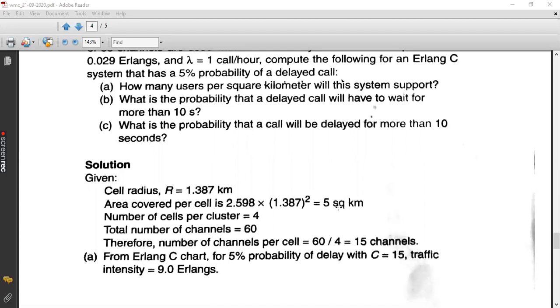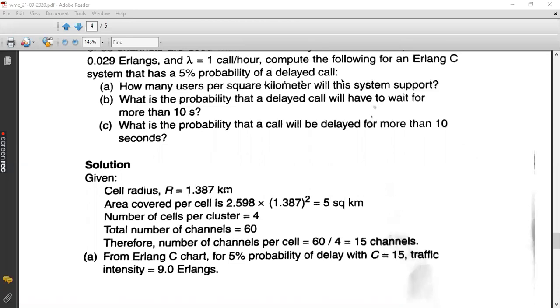Now, you have the cluster size as 4 and the total number of channels as 60. So for one particular cell, you will have 60 by 4, that is 15 channels. Totally there are 60 channels and there are 4 cells in one cluster. So for one cell, the channels are equally distributed, 60 divided by 4, which is 15 channels allocated to one cell.